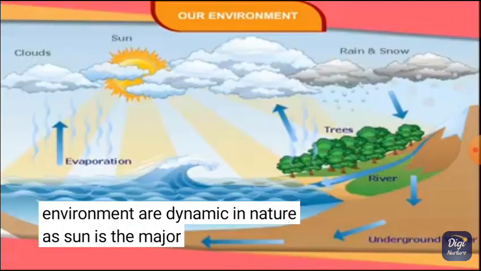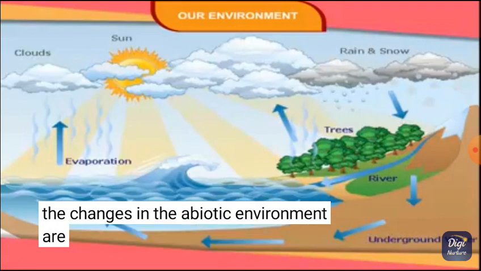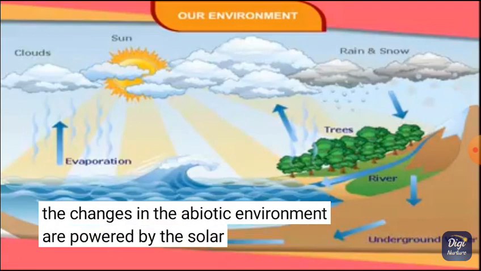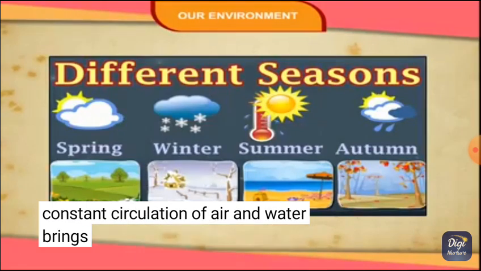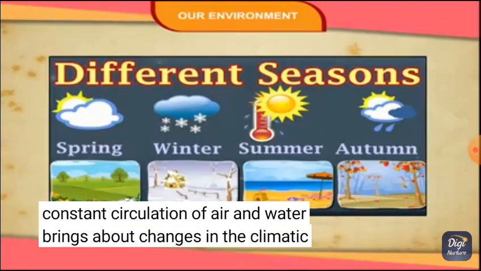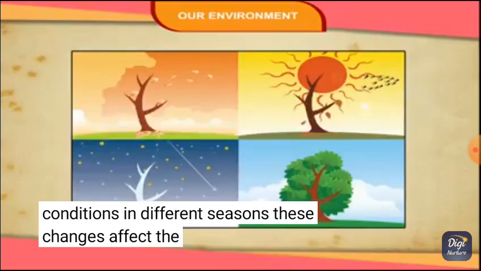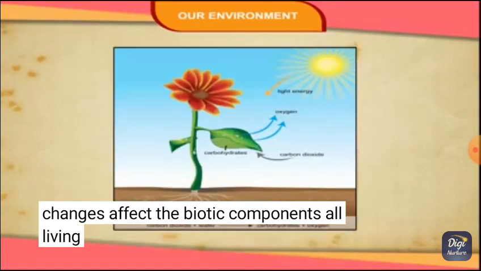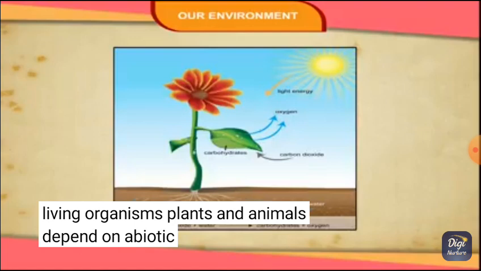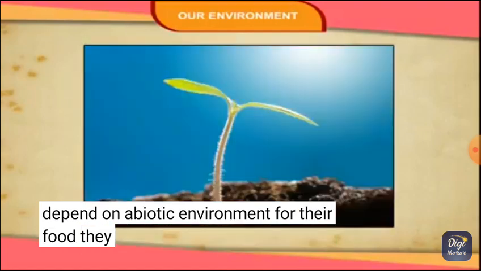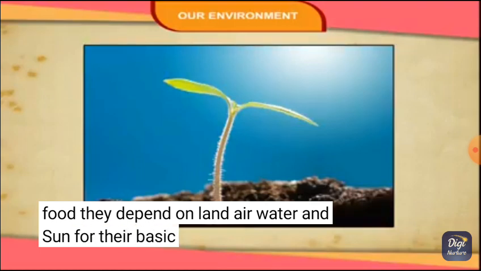As sun is the major source of energy, all the changes in the abiotic environment are powered by the solar energy. The constant circulation of air and water brings about changes in the climatic conditions in different seasons. These changes affect the biotic components. All living organisms, plants and animals, depend on abiotic environment for their food. They depend on land, air, water, and sun for their basic necessities.